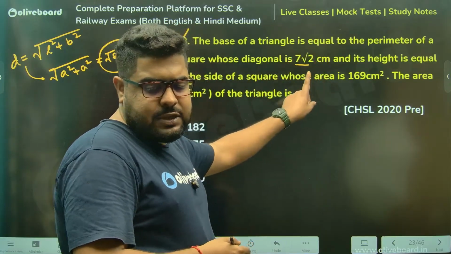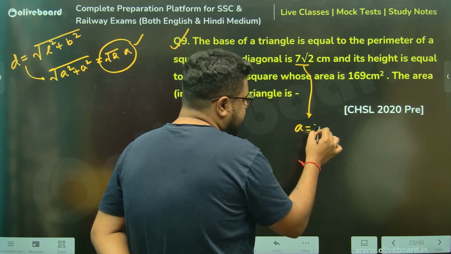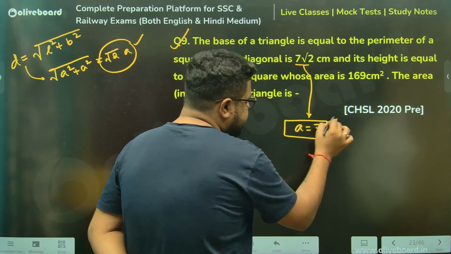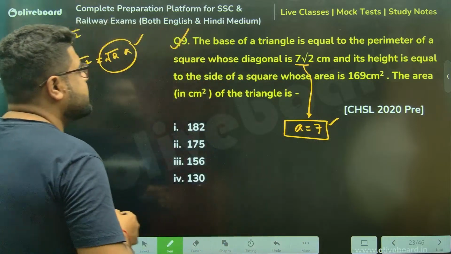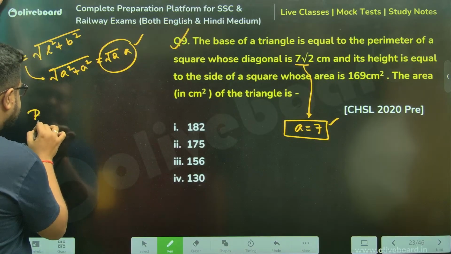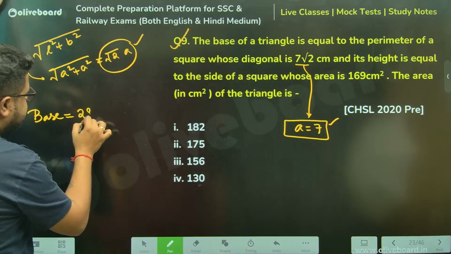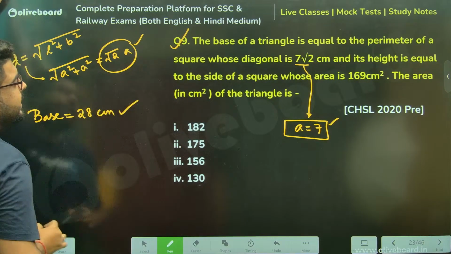So diagonal is root 2A, that is equal to this. So from there, can I write A is 7, sir? Very simple. Now the base of the triangle is the perimeter of the square having side 7. So 4 7s are 28, which is the base.